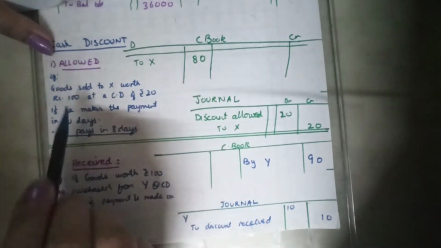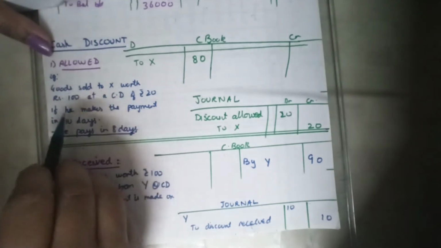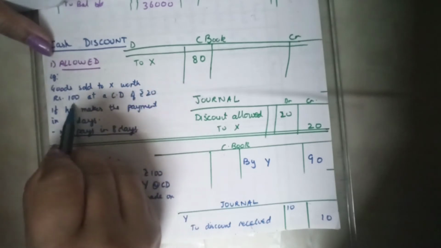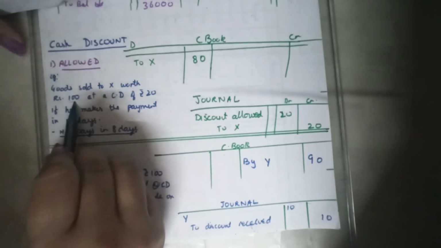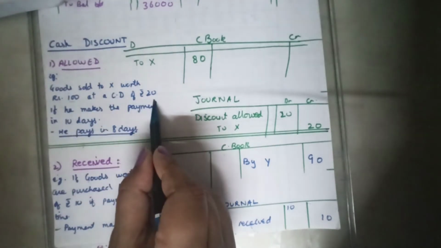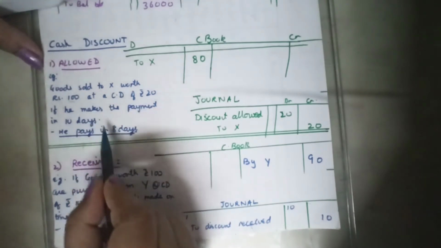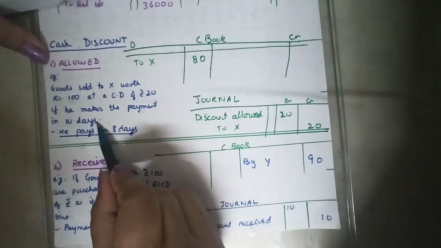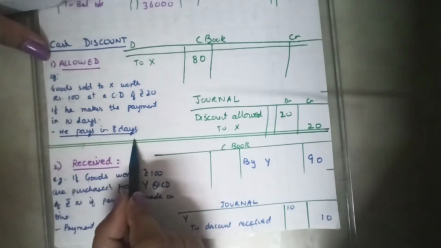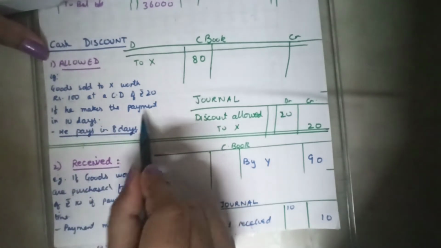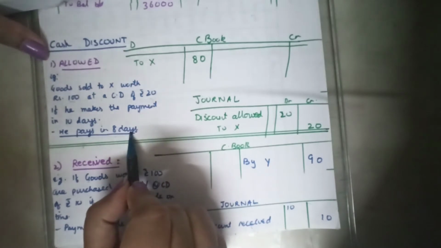How will it come? See, goods sold to X worth rupees 100. This is a transaction. Goods sold to X worth rupees 100, at a cash discount of 20. Goods of 100 are being sold at a discount of 20. And if he makes the payment within 10 days, that means he will enjoy this 20 rupees discount. And the question specified he pays in 8 days. That means he will avail this cash discount of 20 rupees. If he avails this 20 rupees, how do we record it?